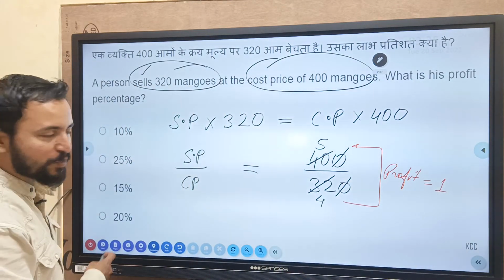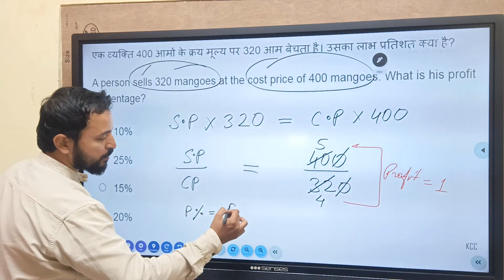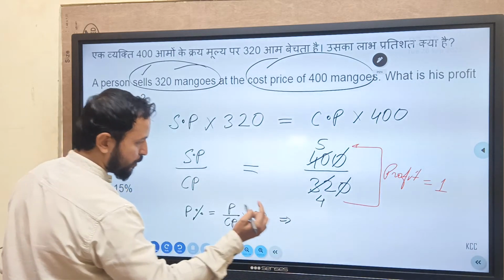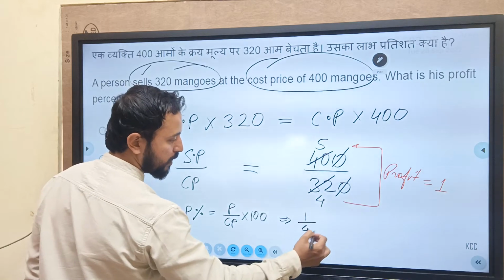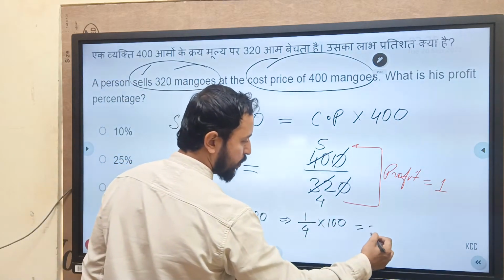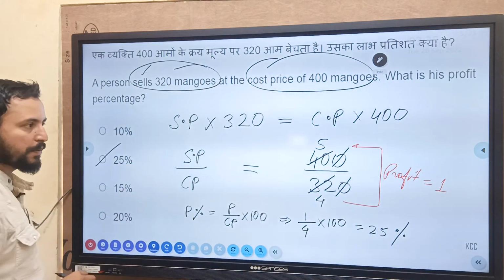और profit percentage पूछा है, तो profit percentage क्या होता है? Profit percentage is nothing but profit by CP into 100. So profit is 1 divided by cost price, how much is it? 4 into 100. 1 by 4 into 100. Simplify it. You will be getting 25%. That's the answer.